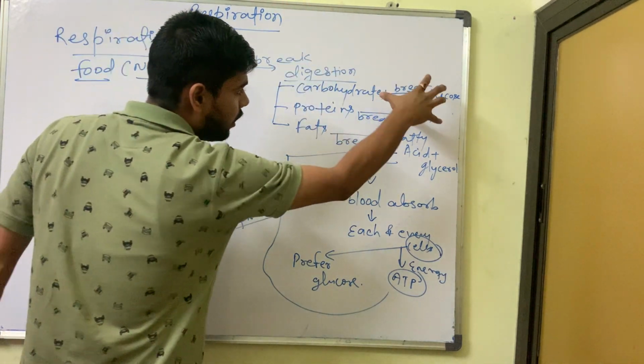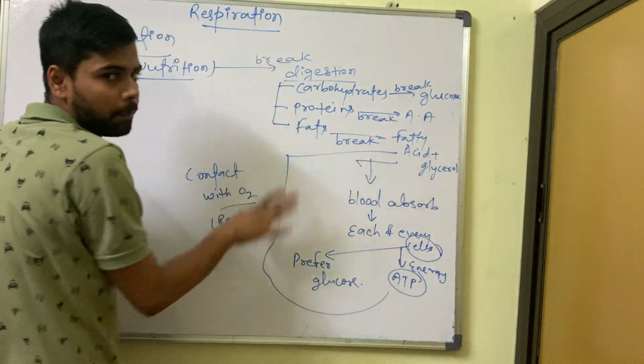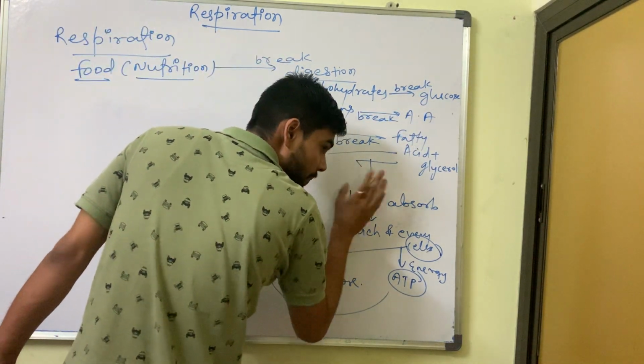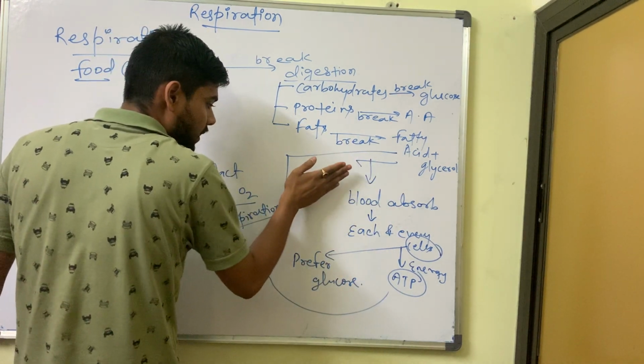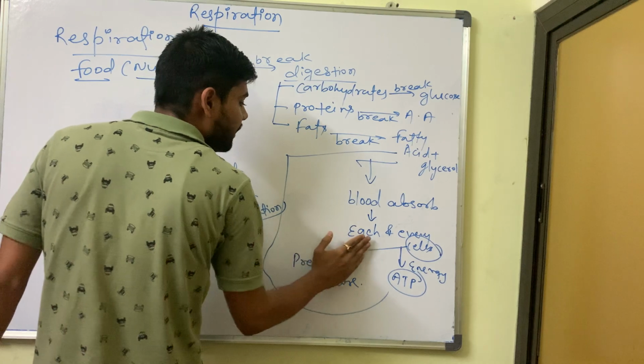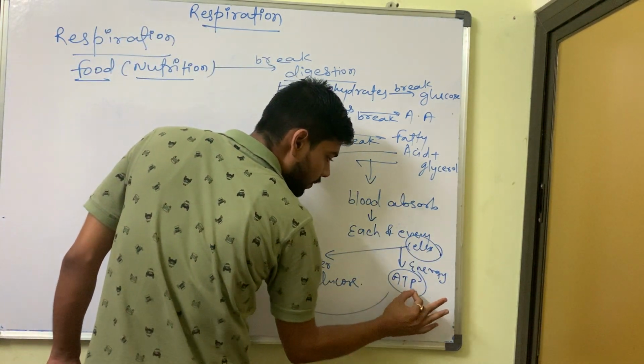After that, the food is broken down into its smallest units, and the smallest elements will be absorbed by the blood. The blood will then transfer this food to each and every cell. Our cells need energy in the form of ATP.